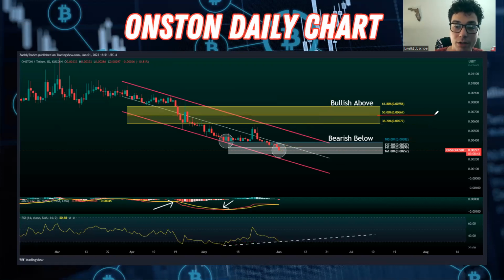0.00577, 0.00667, and 0.00756. Now, the reason that these 3 levels are so important is because these are the 3 major Fibonacci retracement levels, okay? We have the 61.8, the 50%, and the 38.2. These are the 3 most common and well-respected Fibonacci retracement levels.